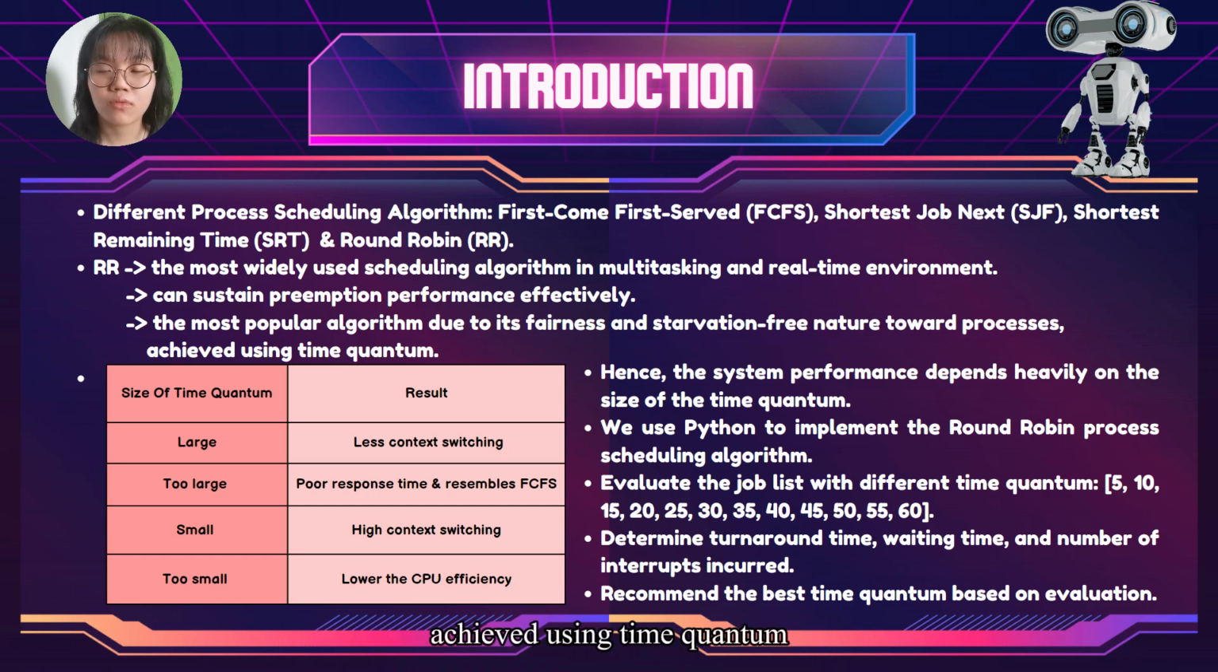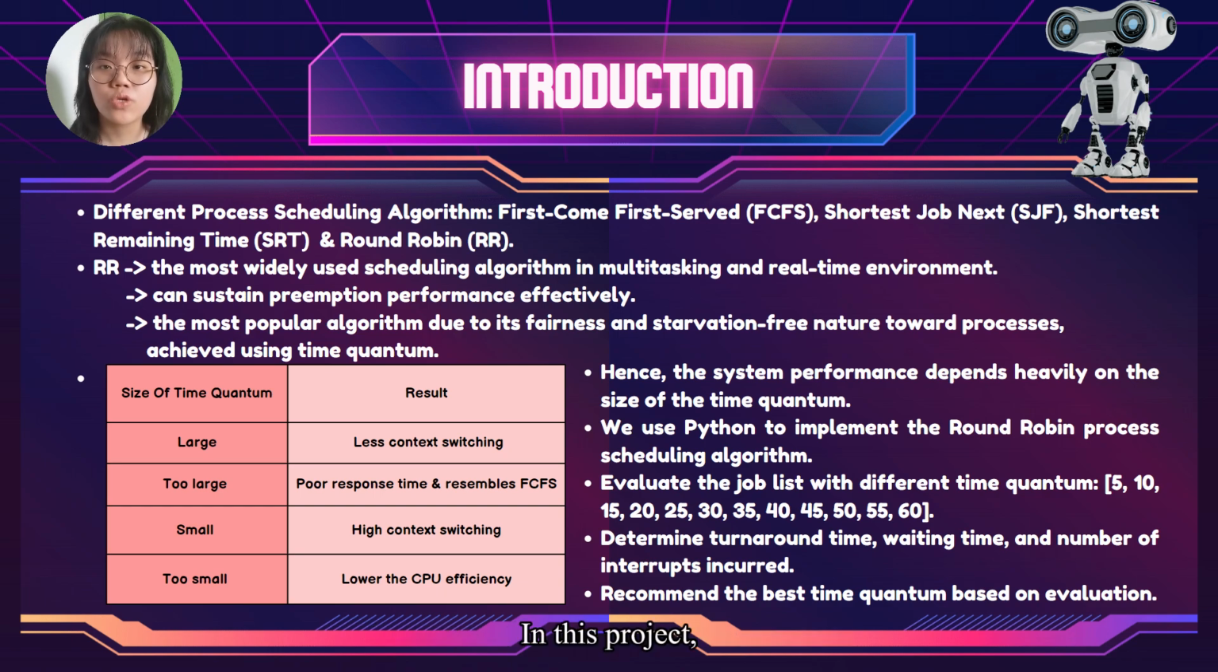using time quantum. When time quantum is large, there is less context switching. At one extreme, a very large time quantum will cause poor response time and resembles first come first serve. Conversely, a small time quantum results in high context switching, and a very small time quantum will lower the CPU efficiency. Hence, the system performance depends heavily on the size of the time quantum.